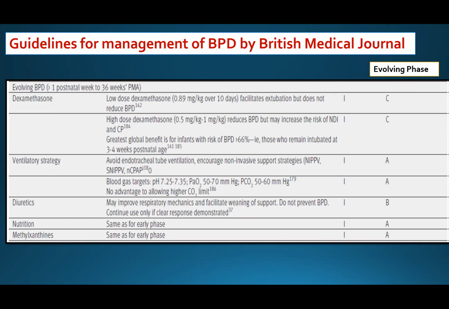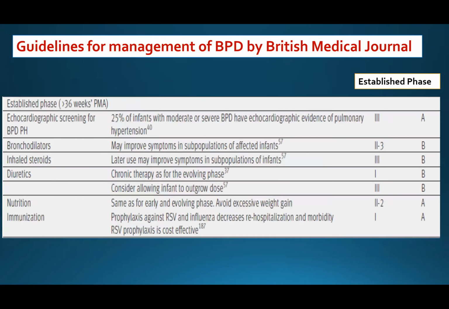And we have to keep the patient with permissive hypercapnia from 50 to 60, and oxygen from 50 to 70, and with pH 7.25. Regarding diuretics, actually there is still no evidence, but they are still being used. They may improve respiratory mechanics and facilitate the weaning of support, but don't prevent bronchopulmonary dysplasia, and continue use only if clear response is demonstrated. Nutrition, same as the early phase, and caffeine and mesalazine, same as early phase.